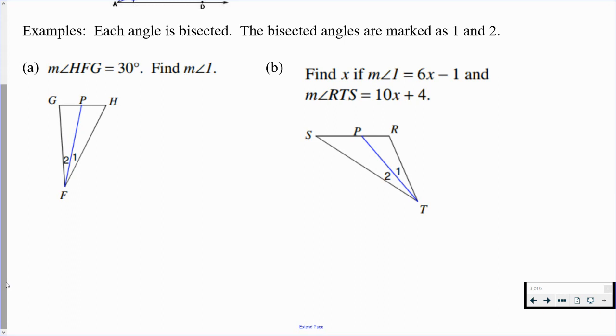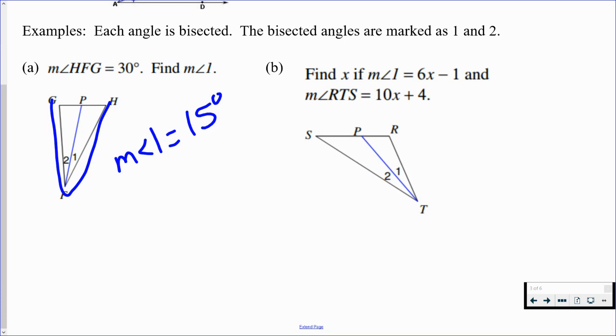Each angle is bisected, so each angle is cut in half, and then the bisected angles are marked as angle 1 and angle 2 in each of these figures. Now, for part A, measure of angle HFG is 30 degrees. Find the measure of angle 1. So let's take a look. HFG, think about following that around. HFG is that outside angle, the bigger angle that was cut in half. So if the bigger angle is 30, and we want the measure of angle 1, which is one of the 2 that's cut in half, the measure of angle 1 should be 15 degrees, half of it.